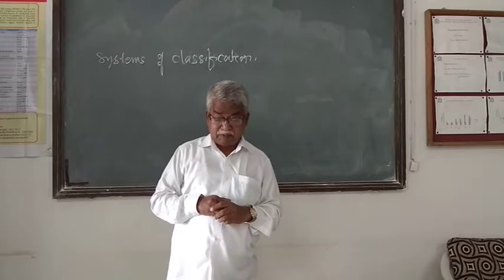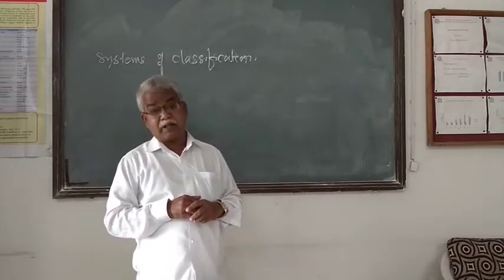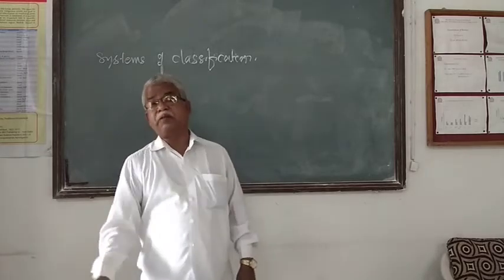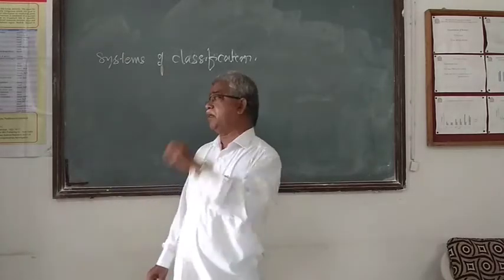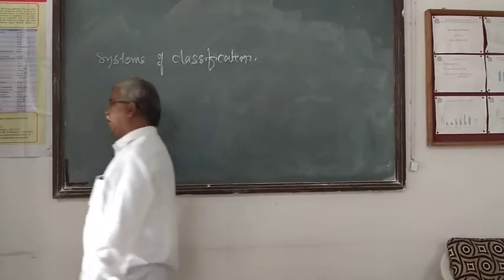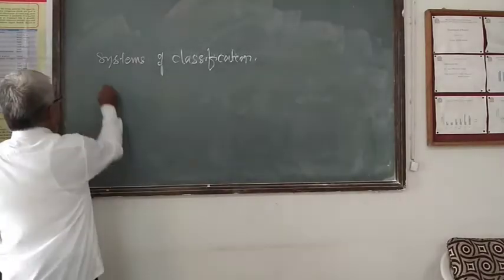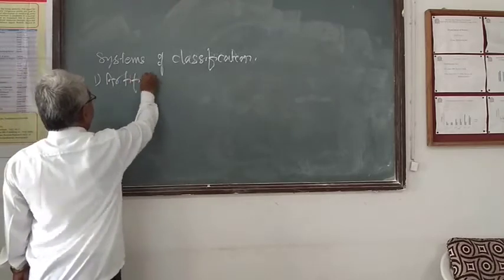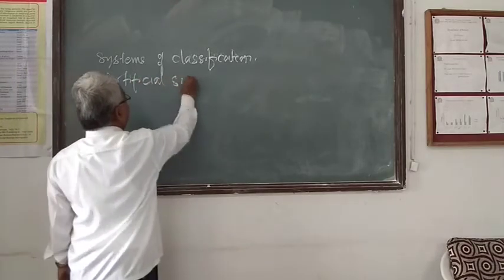Right from the beginning, in the 15th century, efforts were taken by the scientists, and different methods of classification of the plants were there. The first method is the artificial system.